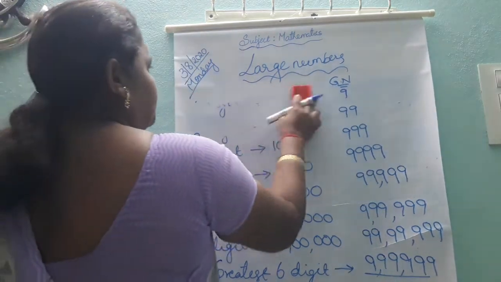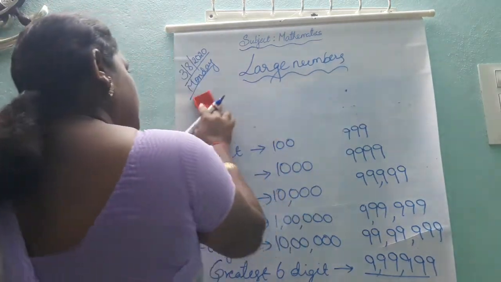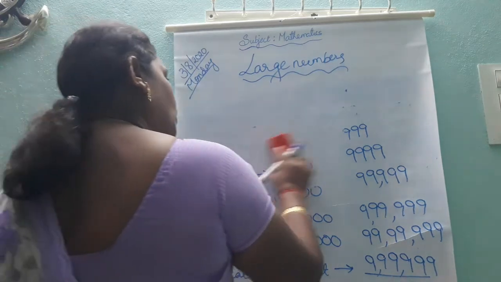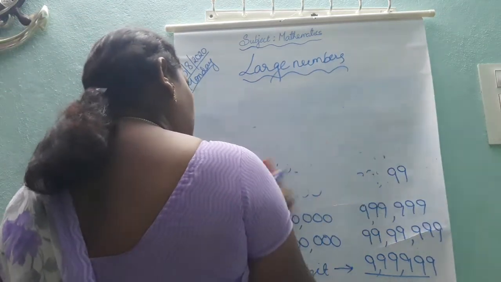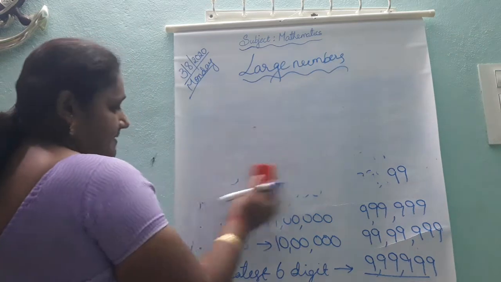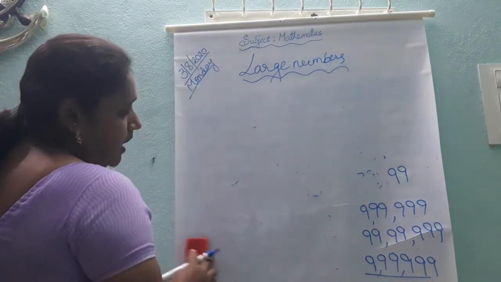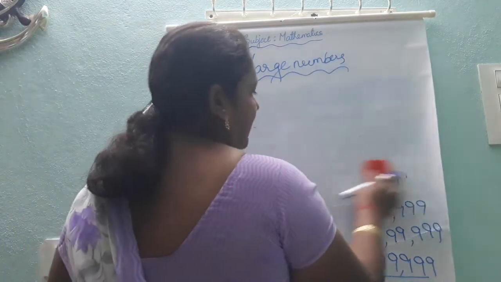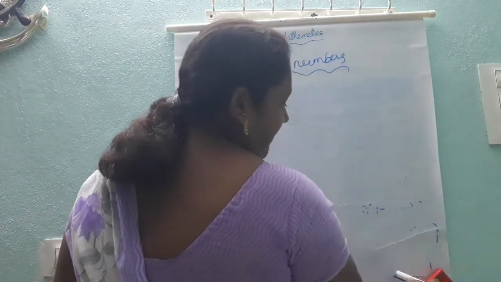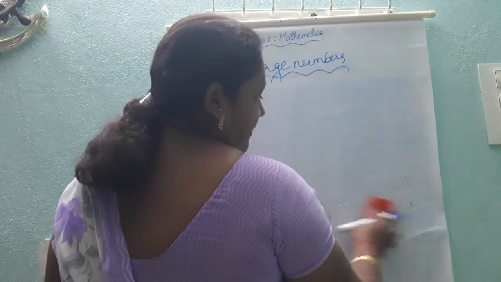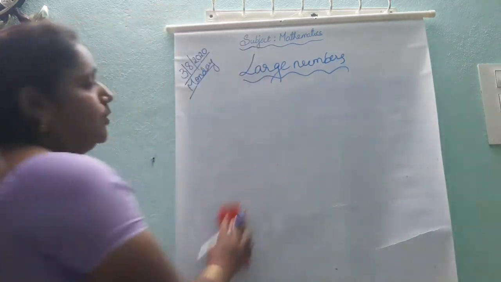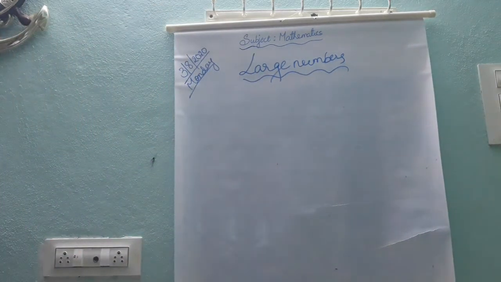Next, we are going to learn about the place value and face value of numbers. How will you write the place value of a number and the face value of a number? There is a difference between place value and face value. What is the difference? We are going to know.